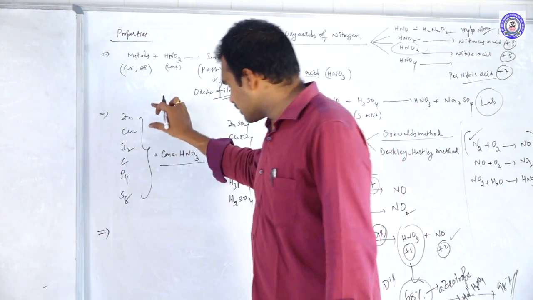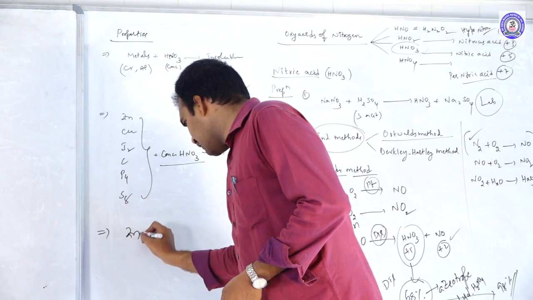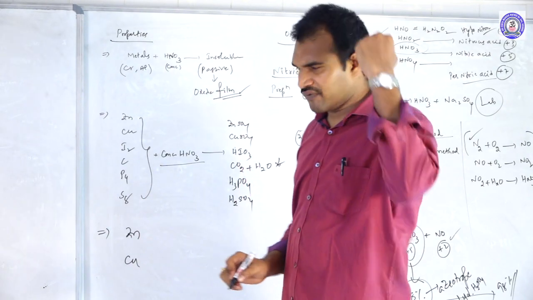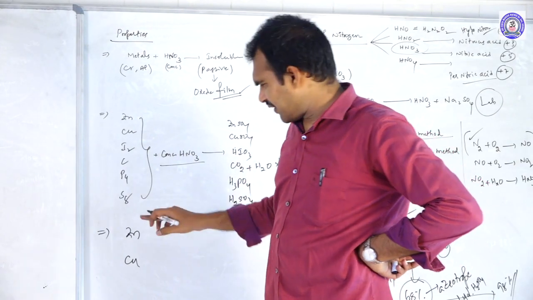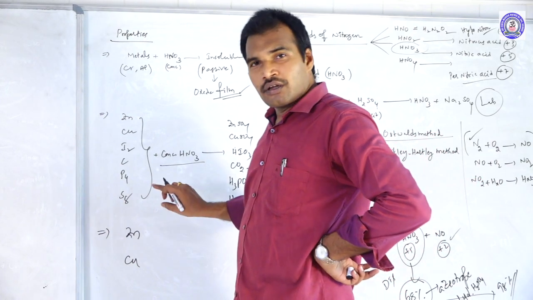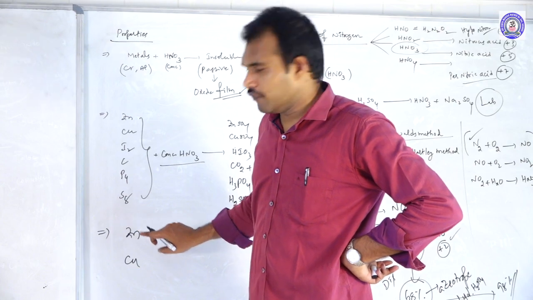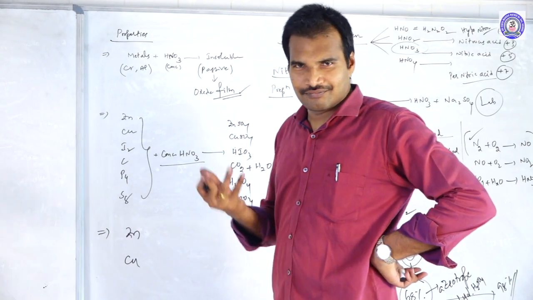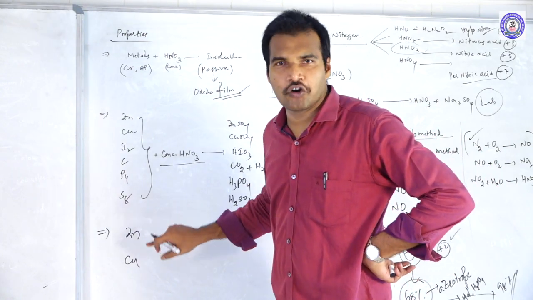Next one. What about diluted HNO3? Diluted HNO3 will show different behavior. In case of zinc and copper, just remember one thing: when you compare zinc and copper, zinc is more reactive. So diluted HNO3 will laugh with zinc, will say no to copper. Simple. Diluted HNO3 will laugh with zinc and say no to copper.